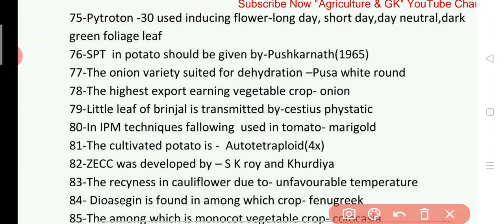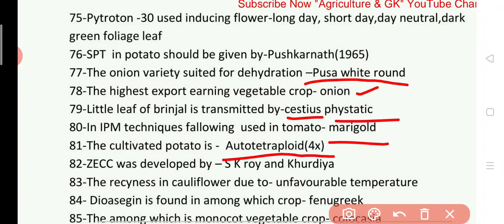The onion variety suited for dehydration is Pusa White Round variety. The highest export earning vegetable crop is onion. 79. Little leaf of brinjal is transmitted by. Answer is Cestius phycitis. Next question. In IPM or integrated pest management techniques following used in tomato is. Answer is marigold. The cultivated potato is autotetraploid, which is